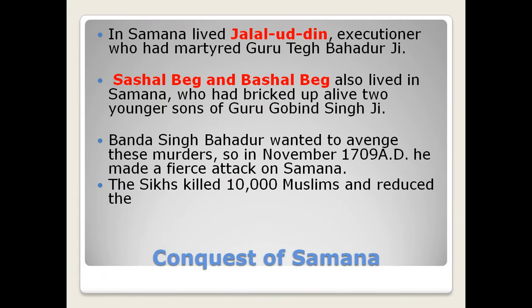In Samana lived three important people: Jalaluddin, and Shashal Beg and Bashal Beg. Who were they? Jalaluddin was the executioner who had martyred Guru Tegh Bahadur Ji. And Shashal Beg and Bashal Beg also lived in Samana; they had bricked up alive the two younger sons of Guru Gobind Singh Ji. Banda Singh Bahadur wanted to avenge these murders, so in November 1709 AD, he made a fierce attack on Samana. The Sikhs killed 10,000 Muslims and reduced them to a small number.